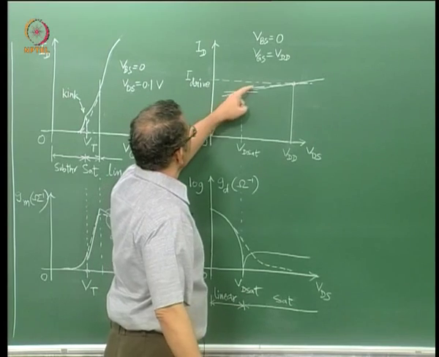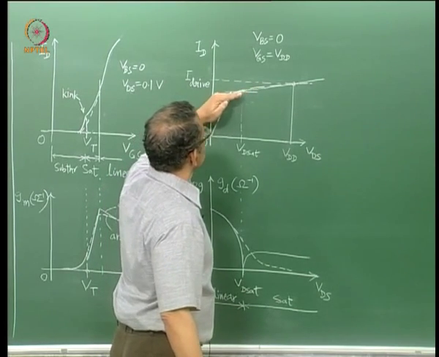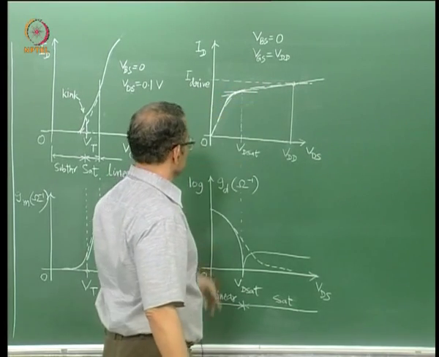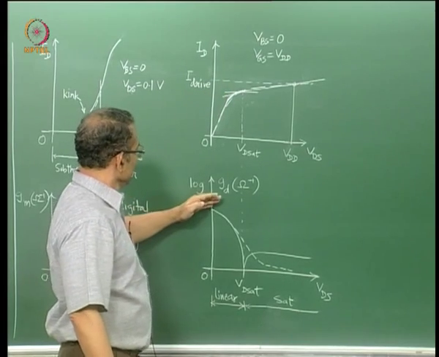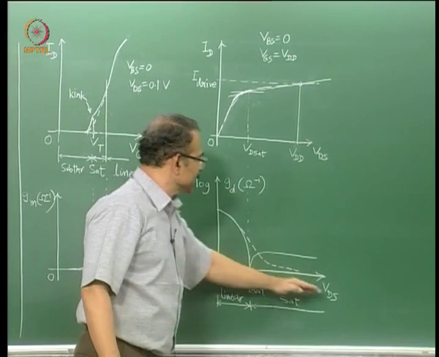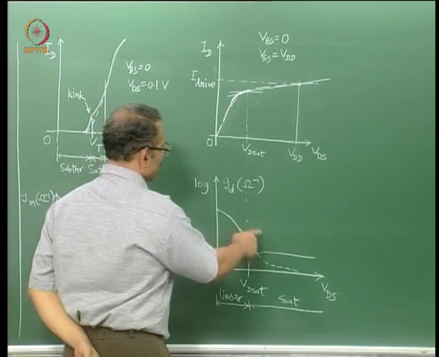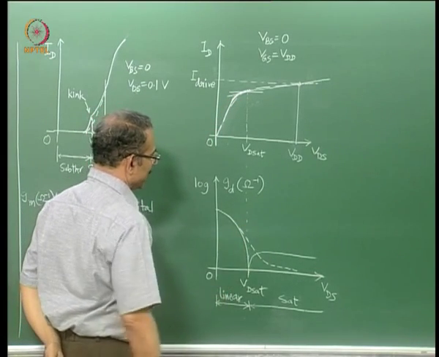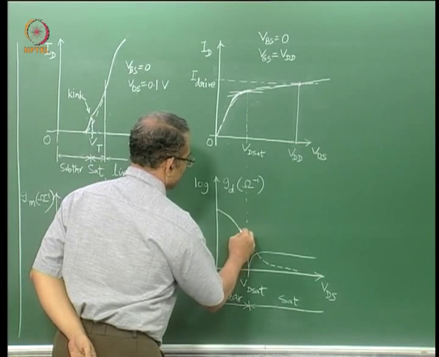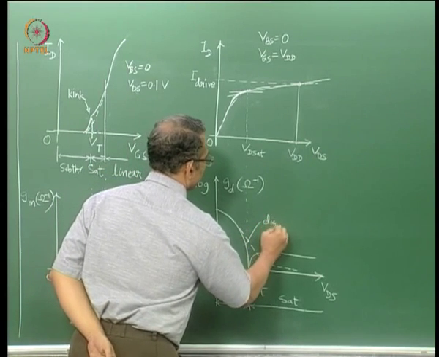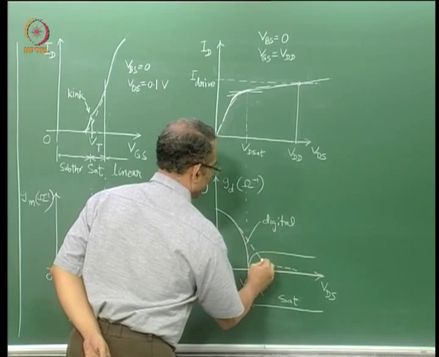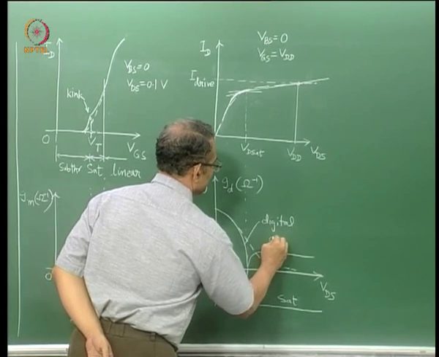Whereas analog model, no such difference in slopes exists because the slope is continuous. Consequences of this on the drain conductance versus VDS characteristics, which is obtained by differentiating this, is very clear. So here the differences are much more enhanced. This solid line is digital model and this dashed line is analog.